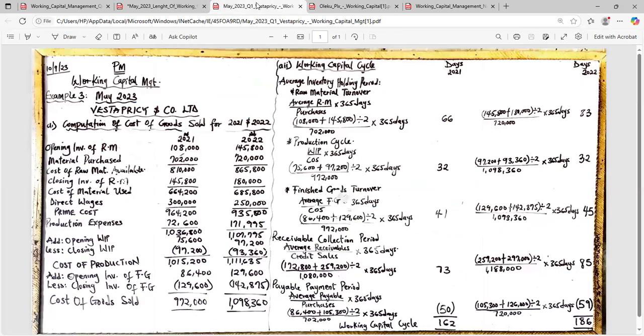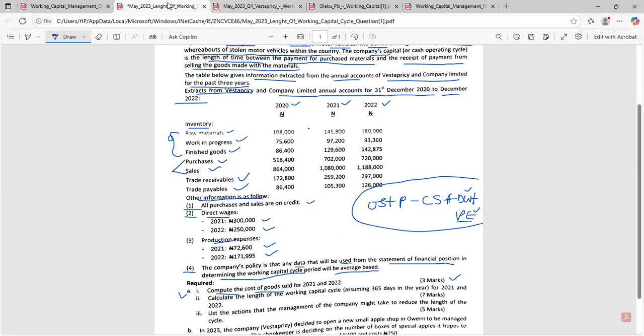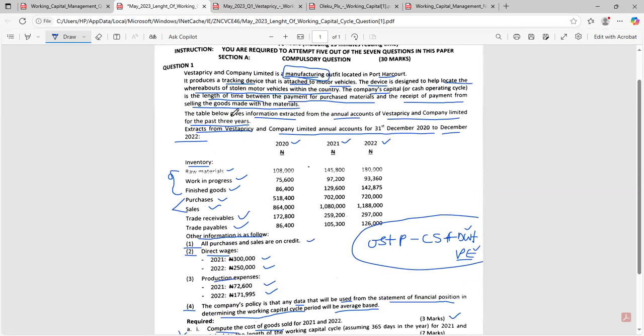Now, let's see how we can solve this. Stay with me. This is my solution to Vestapricy. Please, this question is very cheap. When I saw this question initially, I was very embarrassed why I can't say this kind of cheap question as number 1 in PM. It's very cheap. So please stay with me.